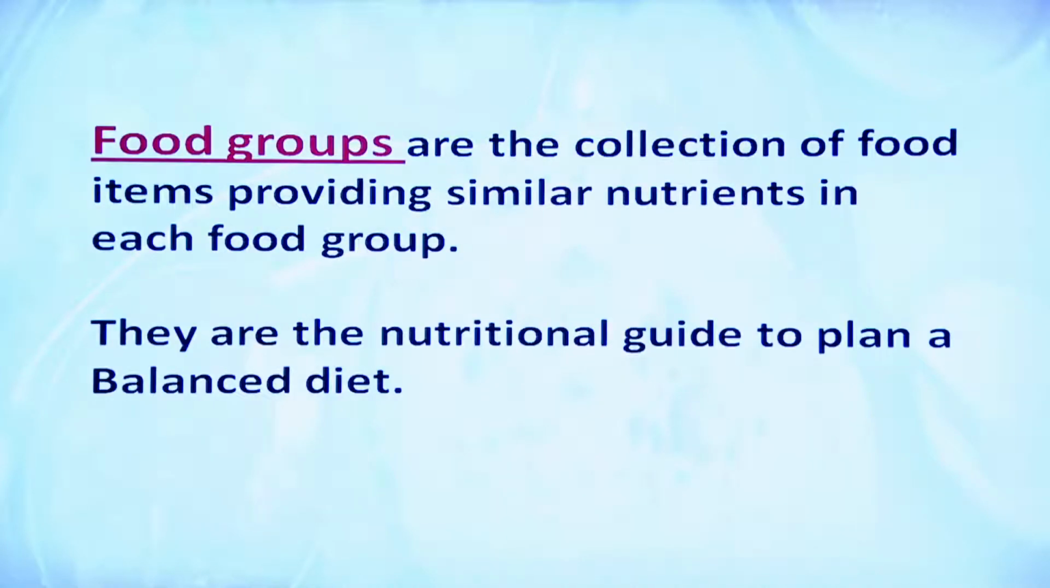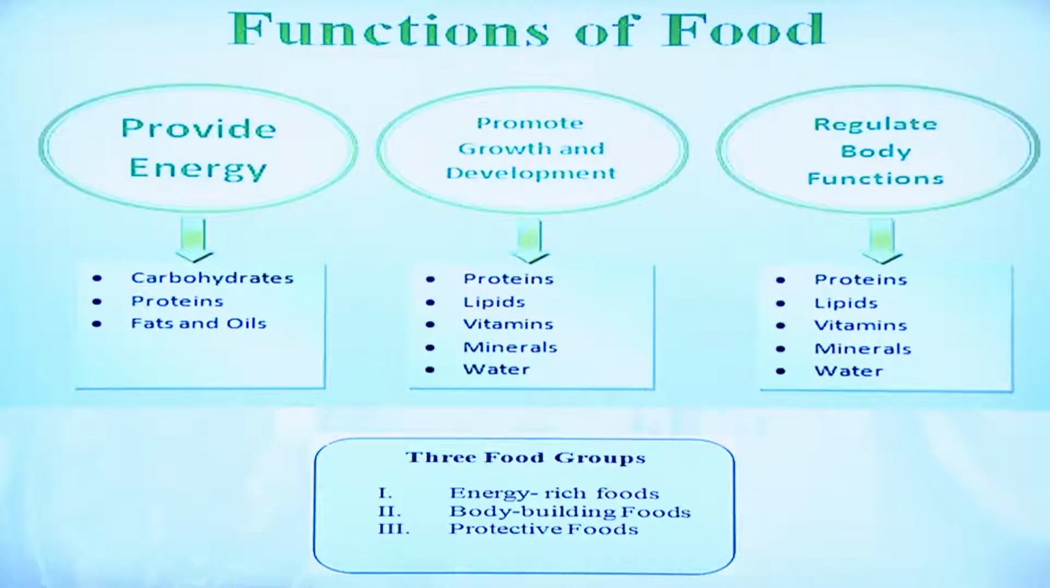Food groups are the collection of food items providing similar nutrients in each food group. This definition will help you to know how we can group different kinds of food. It is a nutritional guide to plan a balanced diet. There are different functions of the food. On that basis, you can see the below.